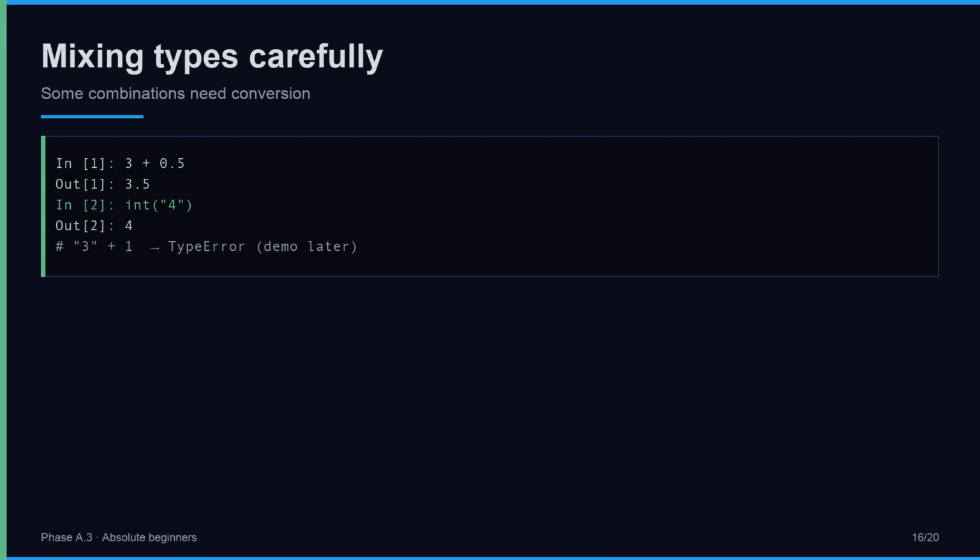An int and a float can add and become a float. Converting the text 4 with int gives the number 4. Adding text 3 plus number 1 is a type error, we only note the boundary here, careful conversion is the habit, not forcing everything together. Keep this line in mind, In 1, 3 plus 0.5.